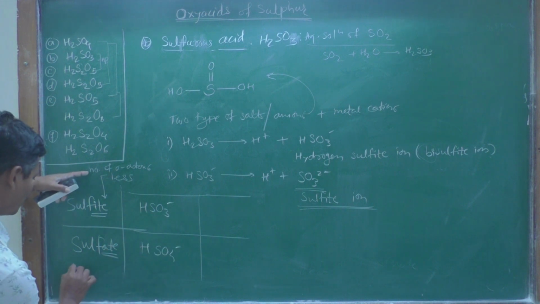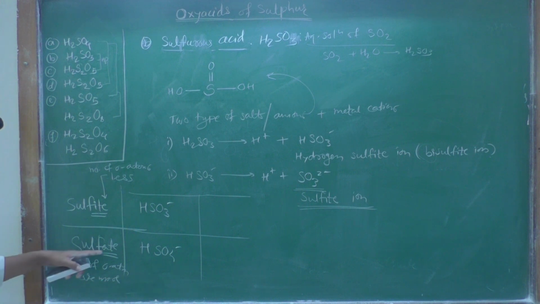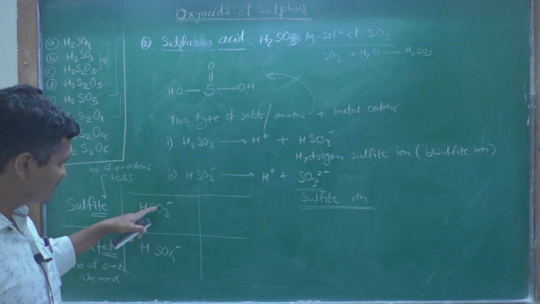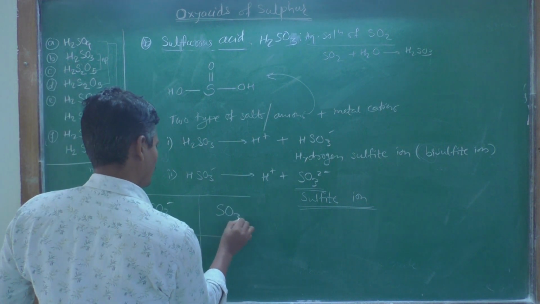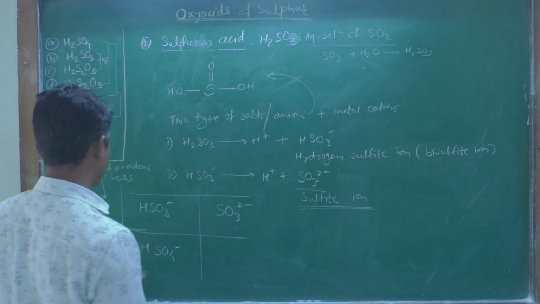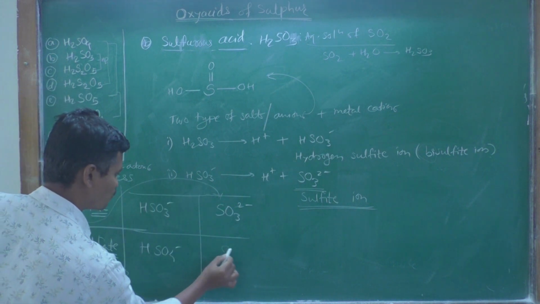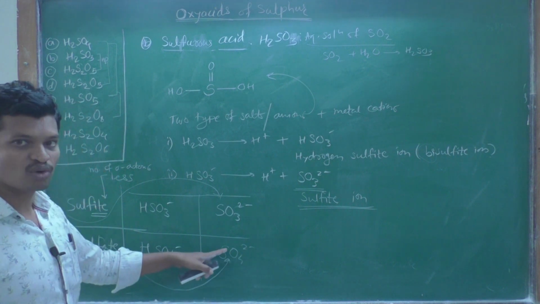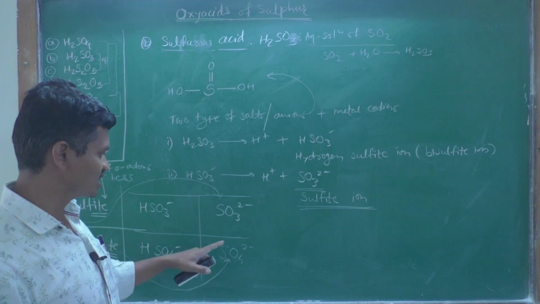When the number of oxygen atoms is more, the suffix used is ATE. So this is hydrogen sulfite, this is hydrogen sulfate. Now SO3 2 minus is called sulfite ion, and SO4 2 minus is called sulfate ion. These are very interesting, so try to remember them.